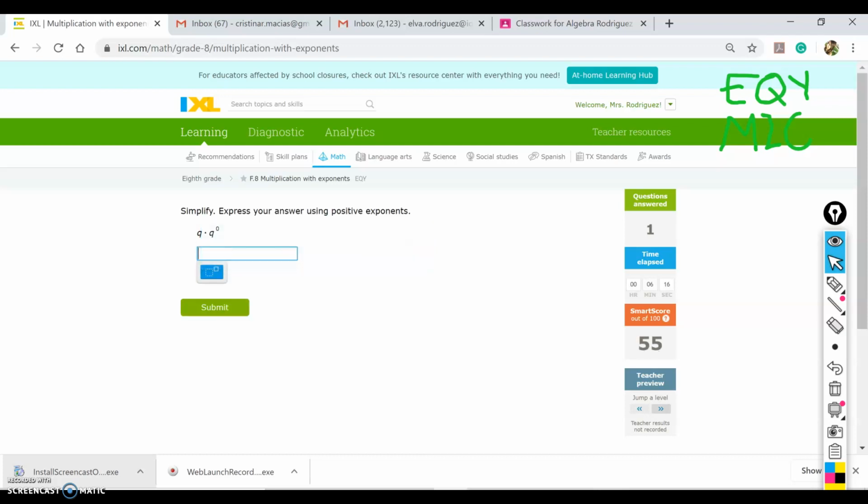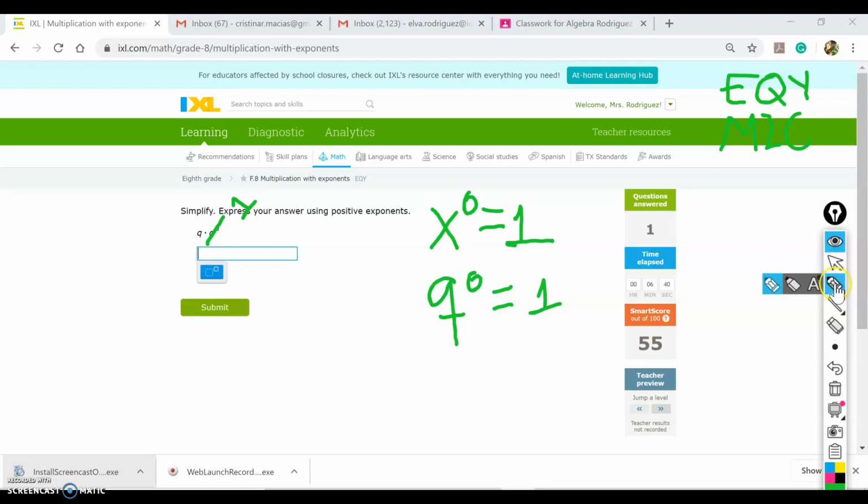Oh, I like this question. Why do I like it? Well, because you need to remember what any variable to the power of 0 is equal to. If you have any variable to the power of 0, that is equal to 1. In this case, you have q to the power of 0, which is equal to 1. So the only thing you have left is q. That means q to the power of 1.